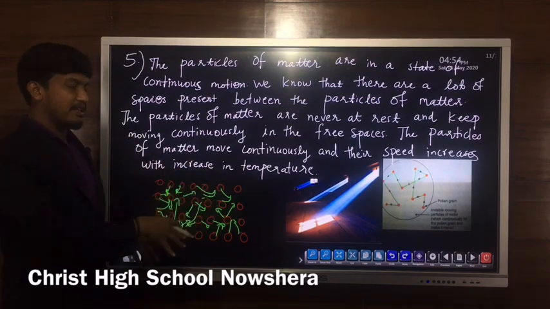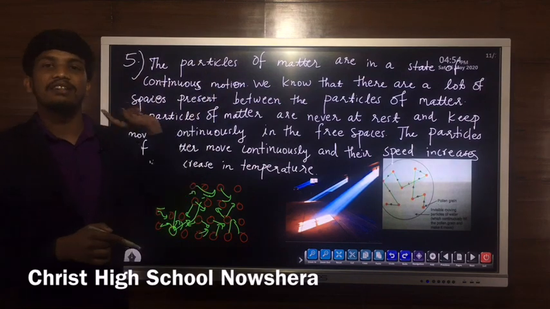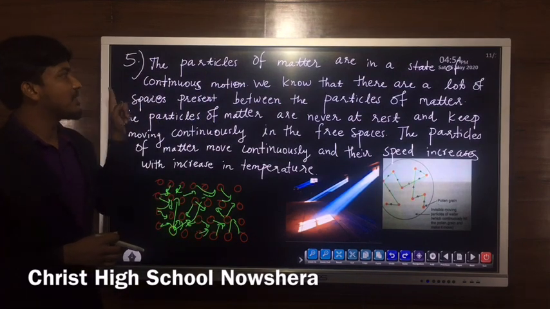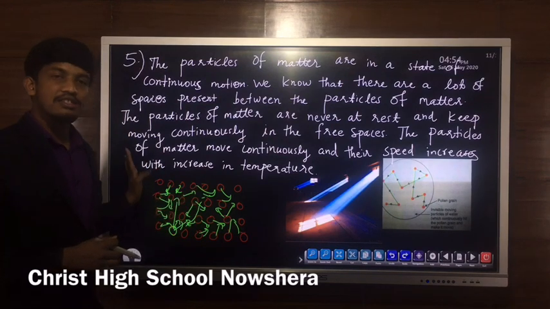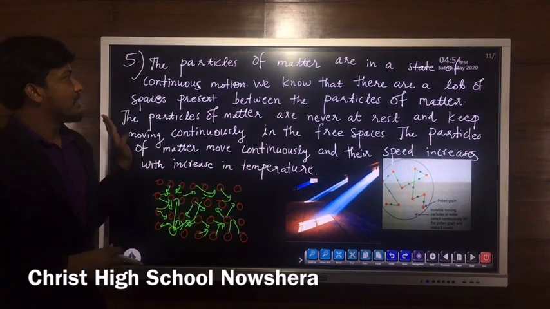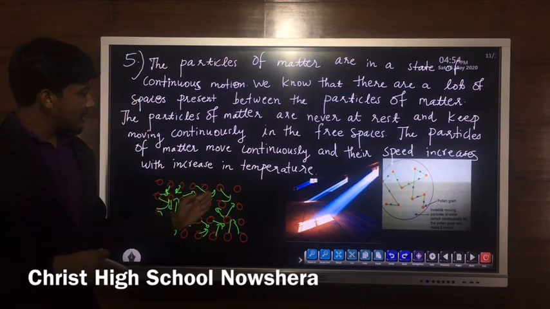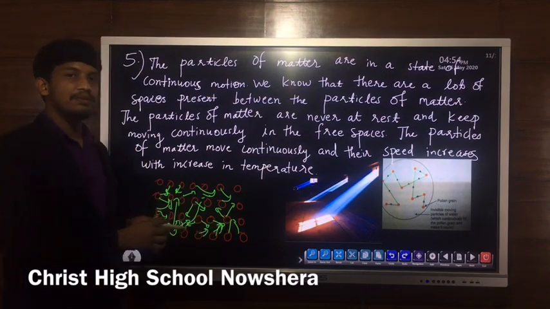They move rapidly, randomly. That is, the particles of matter are in a state of continuous motion. They are never at rest. Why? Because of empty spaces between them. Through these empty spaces, they can move.